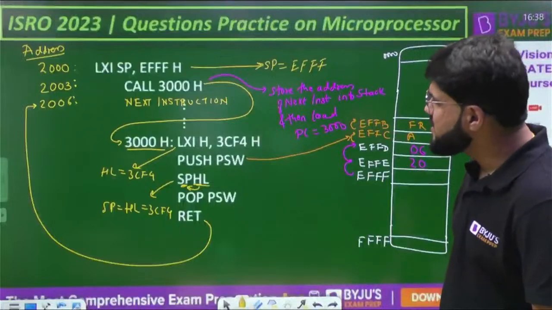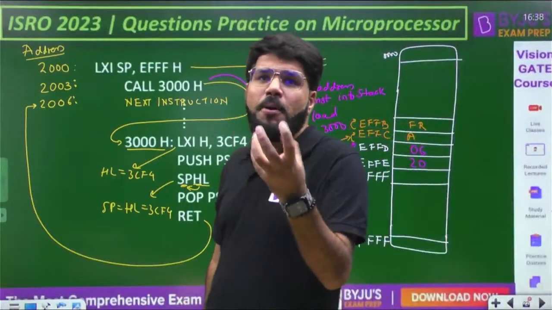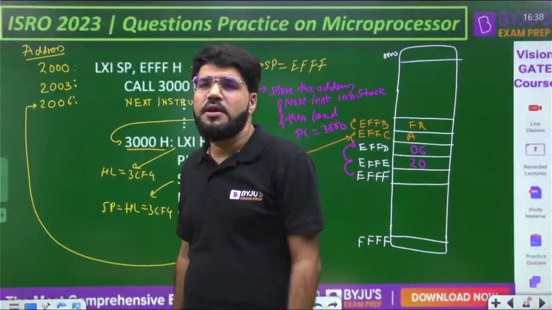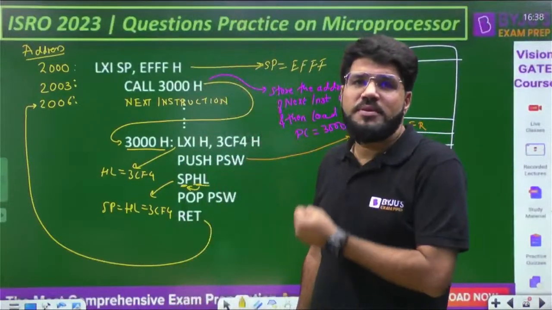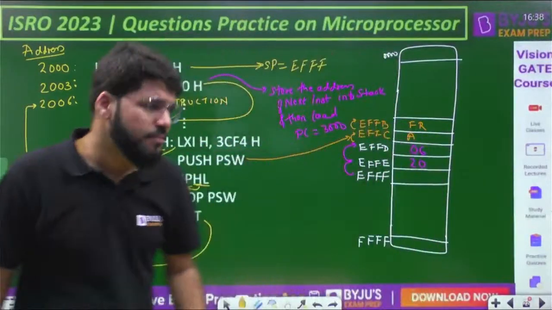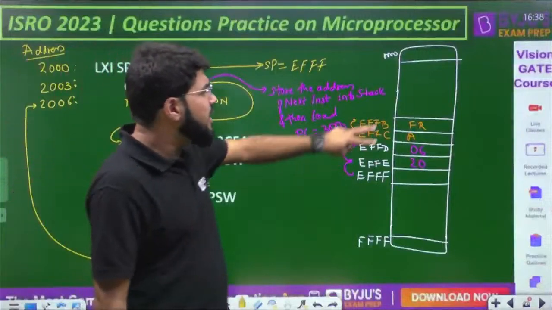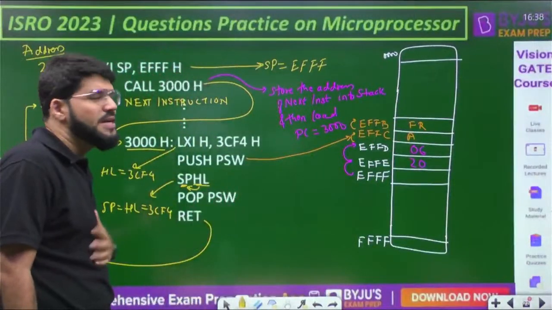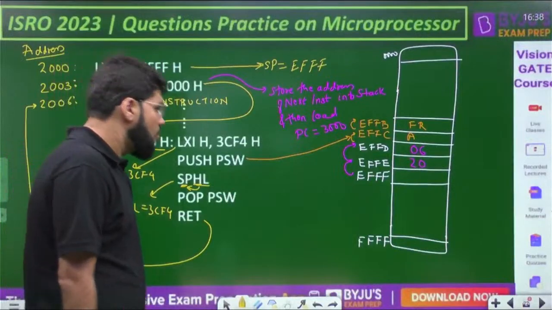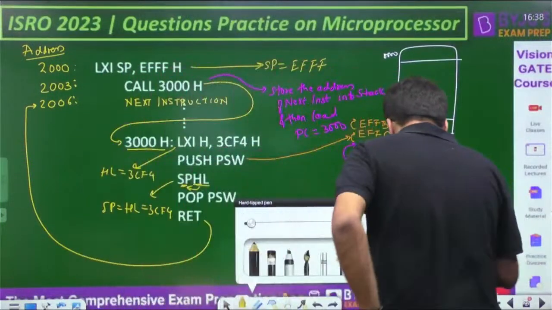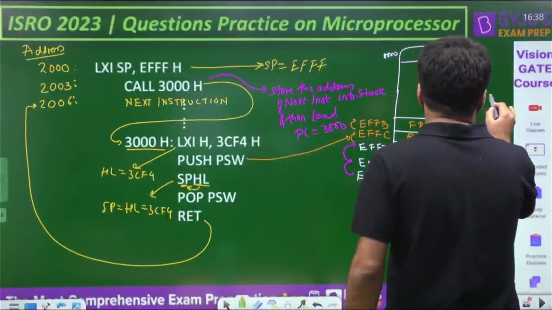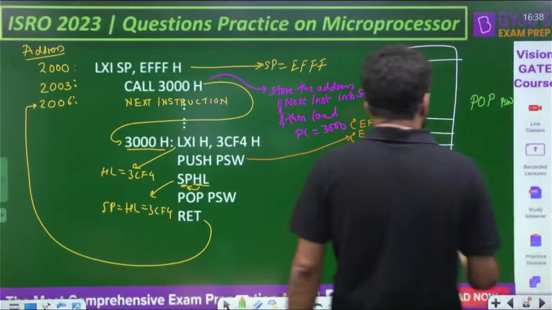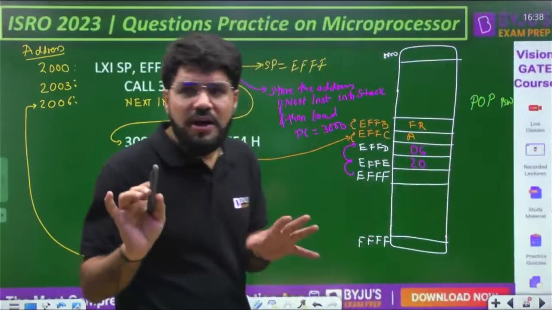Okay, pop PSW. Now pop, like push is to store into the stack memory, pop is to retrieve from the stack memory. Pop PSW will retrieve the contents of the top 2 memory locations of the stack into the specified register pair, that is PSW. So let's understand the pop cycle here. What happens with the pop?